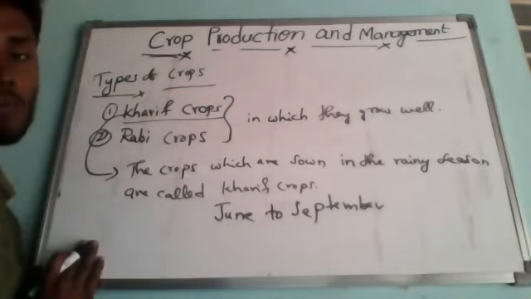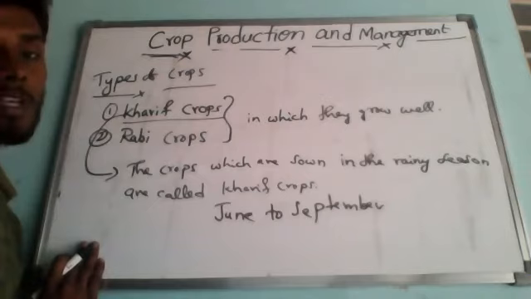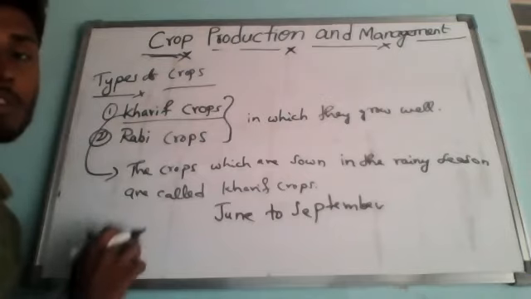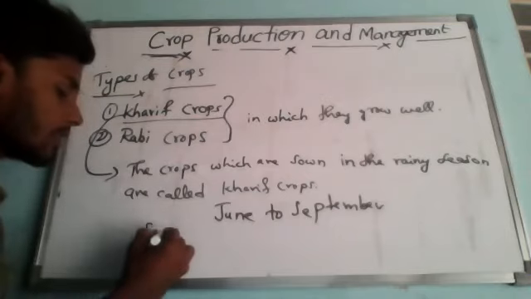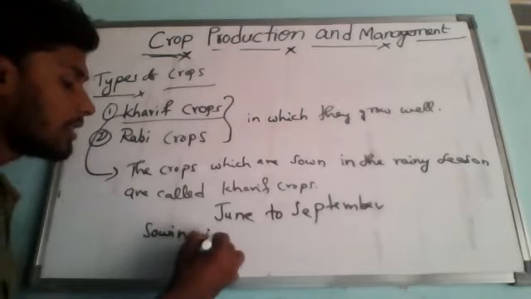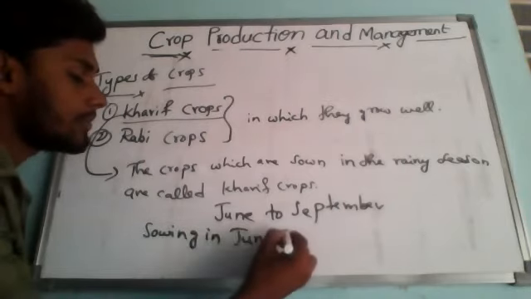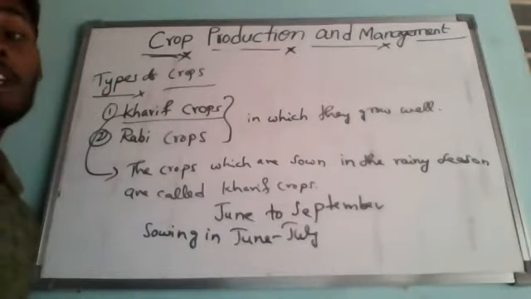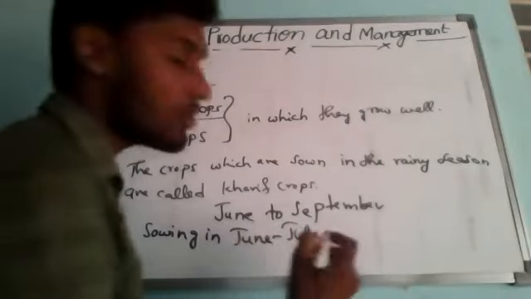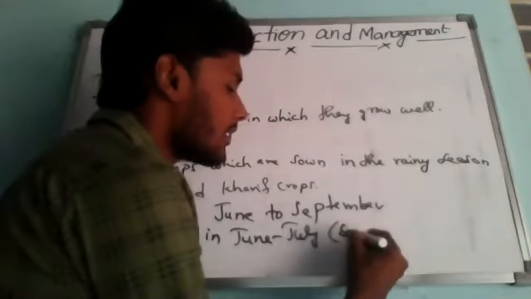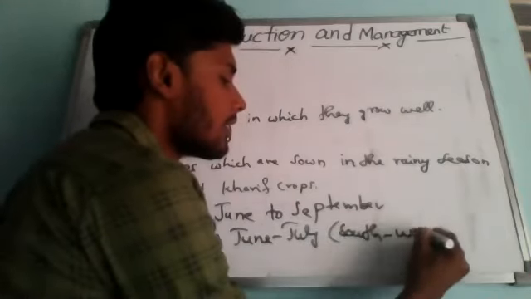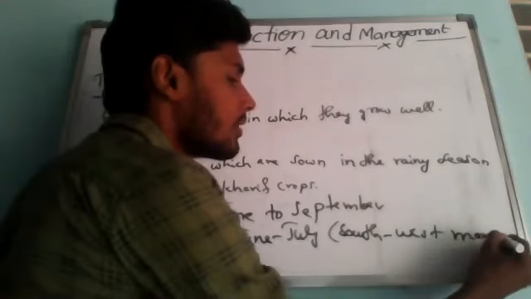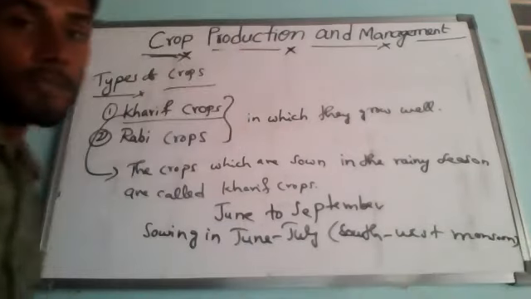Remember, the sowing for Kharif crops starts in the June, July months at the beginning of the southwest monsoon, the monsoon season.